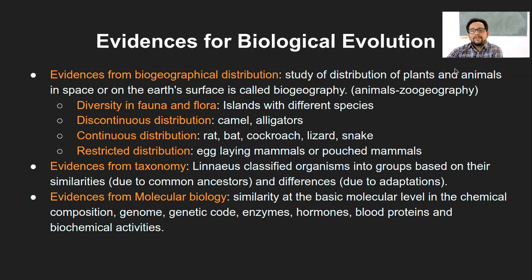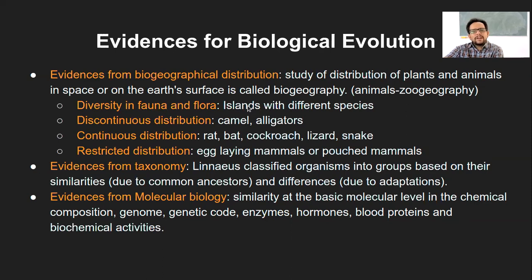The study of distribution of plants and animals in space, or on the earth's surface, is called biogeography. And specifically, if it is the study of the distribution of animals, that is called zoogeography. So this includes various points again: diversity, fauna and flora.